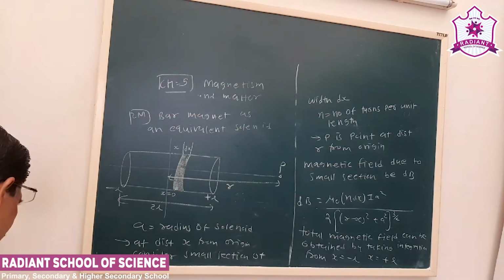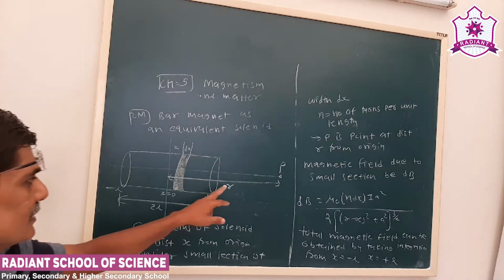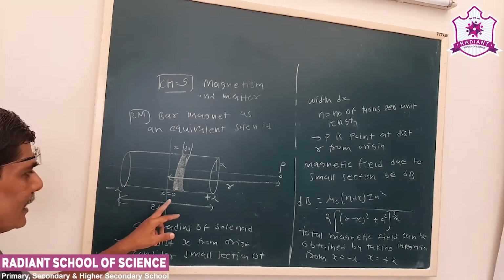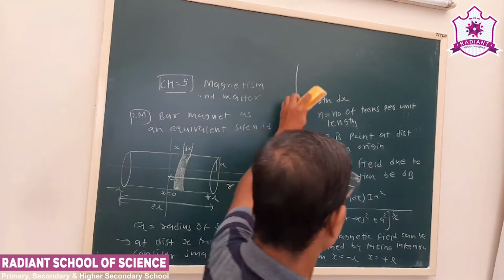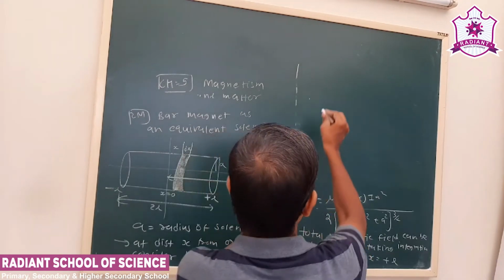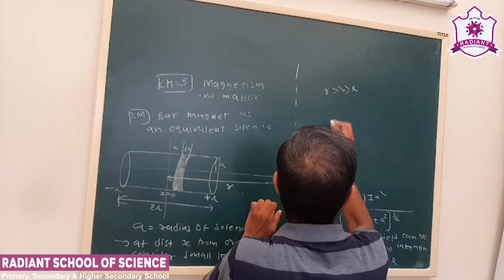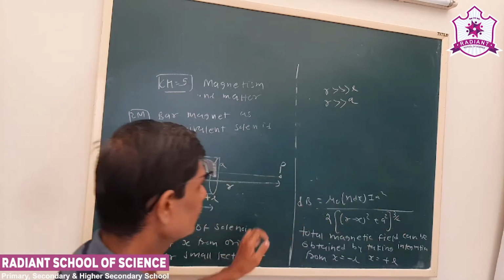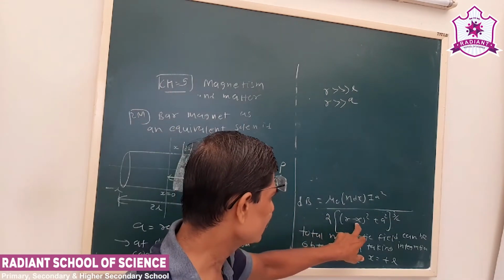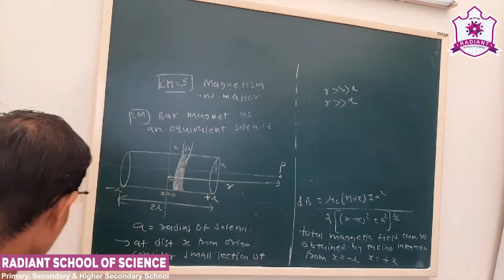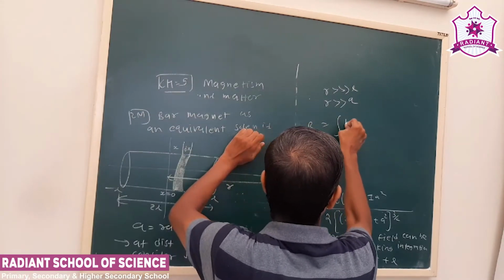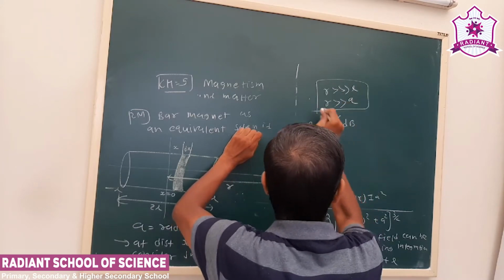Now we assume that this distance R is very large compared to radius a, and R is very large compared to L also. That is an approximation we are going to use. Our distance R is very large compared to L. So in that case, this will vanish, this also will vanish. What will become? R cube only. So B is equal to integration dB with these two approximations.